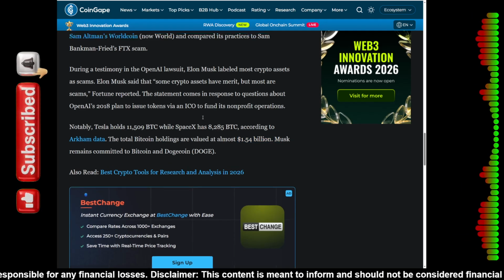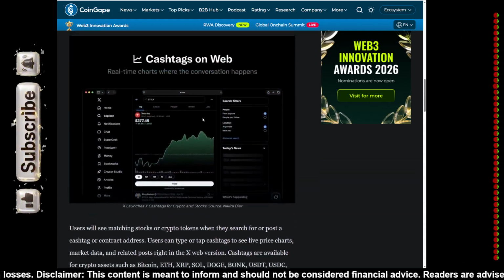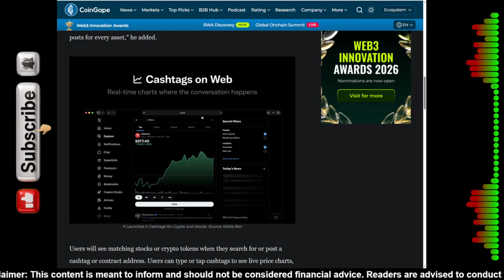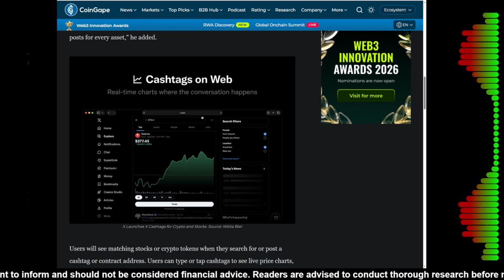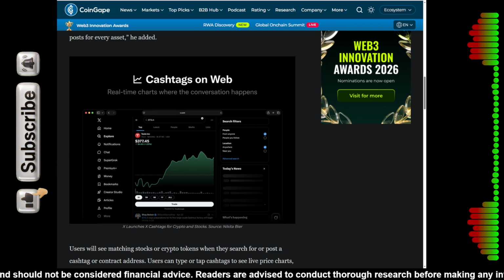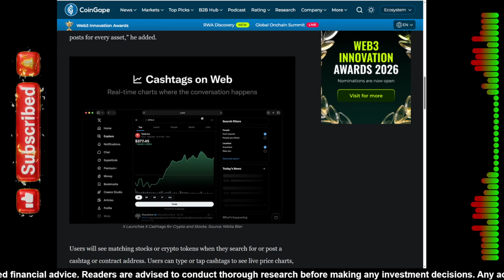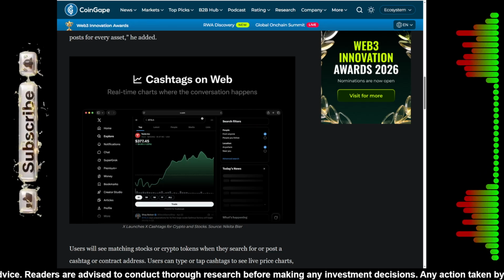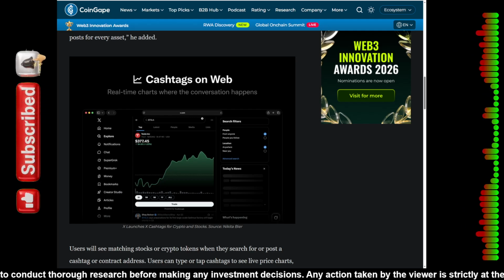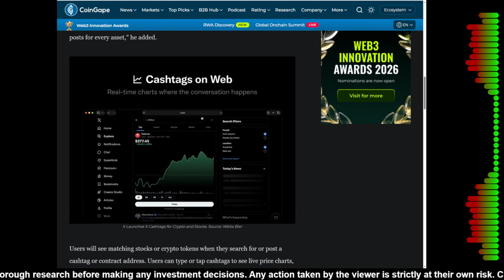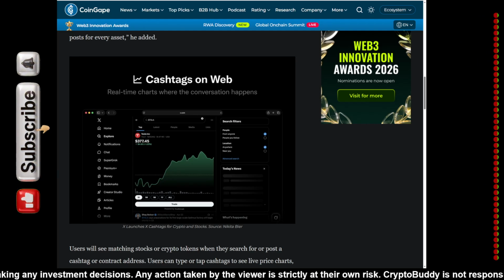Overall, the launch of Smart Cashtags on X Web is a massive win for all of us. It makes our lives easier and our trading faster. But Elon's comments in court served as a powerful reminder. Be careful out there. Not every coin is a gem, and most are, as he says, scams. Stick to the assets with real utility, real adoption, and now real charts on X.